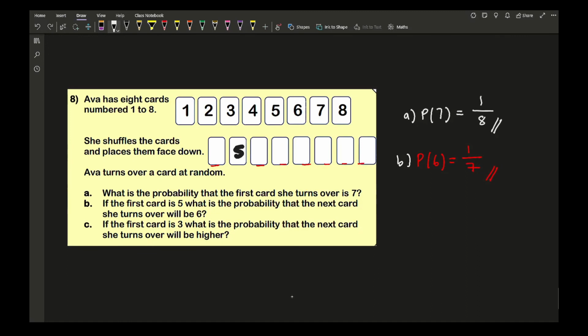And then for C, it says that the first card is 3. What's the probability that the next card she turns over is going to be higher? So it's higher than 3. If I just get rid of that 5, she's turned over a 3. So how many numbers are higher than a 3? It's going to be 1, 2, 3, 4, 5. And how many cards are going to be left? That's going to be 7 again. So it's going to be 5/7.